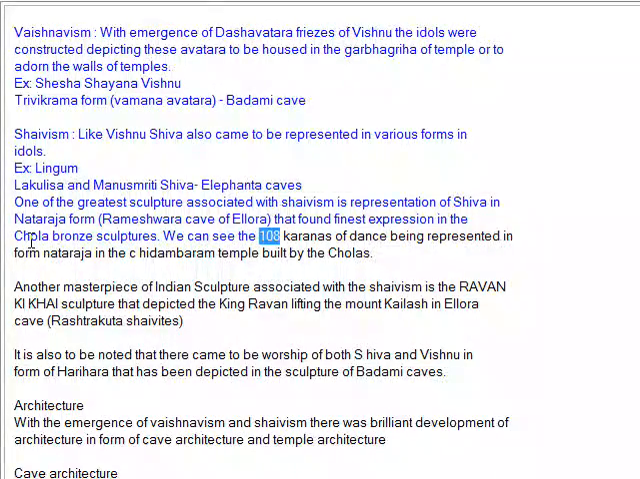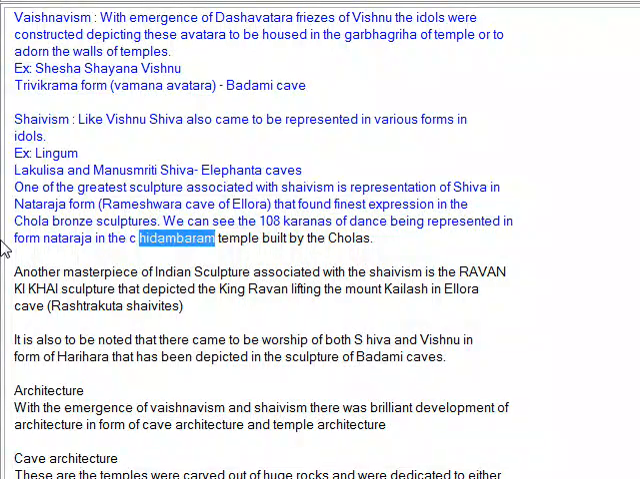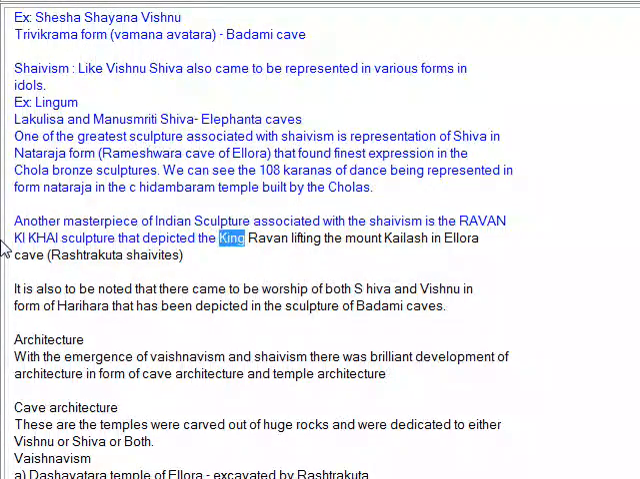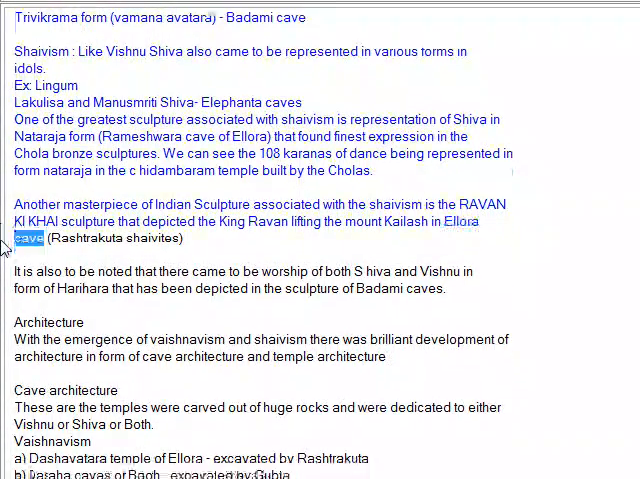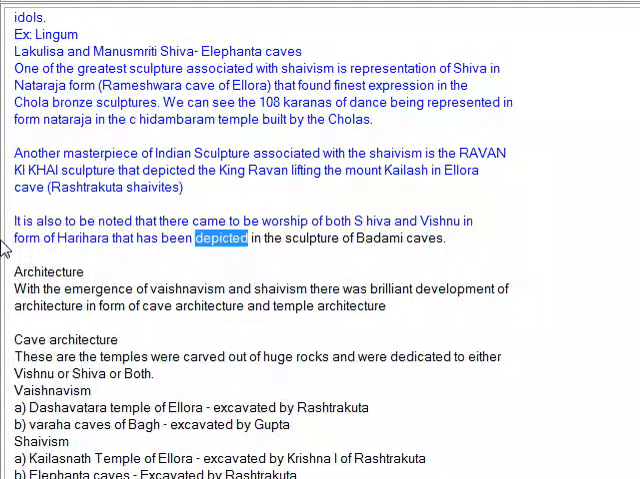that found its finest expression in the Chola bronze sculptures. We can see the 108 Karanas of dance represented in the form of Nataraja in the Chidambaram temple built by the Cholas. Another masterpiece of Indian sculpture associated with Shaivism is the Ravana shaking Kailash sculpture, which depicted King Ravana lifting Mount Kailash, in the Ellora cave. It is also to be noted that there came to be worship of both Shiva and Vishnu in the form of Harihara, depicted in the sculpture of the Badami caves.